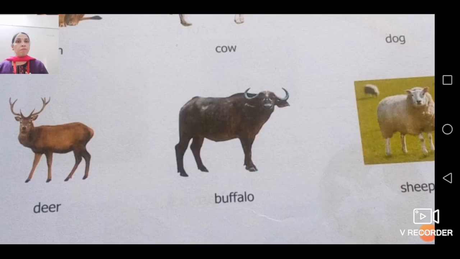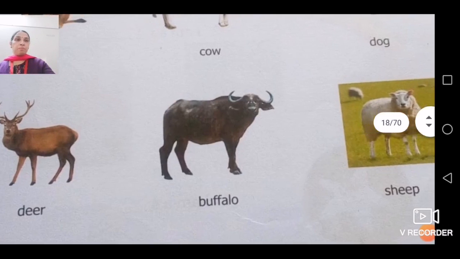Buffalo. Buffalo is an example of domestic animal which was domesticated by human beings to get milk. So in the category of domestic animal, buffalo will come. So you will encircle buffalo. Now next is what?